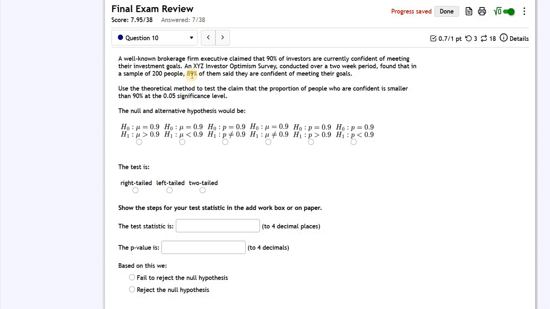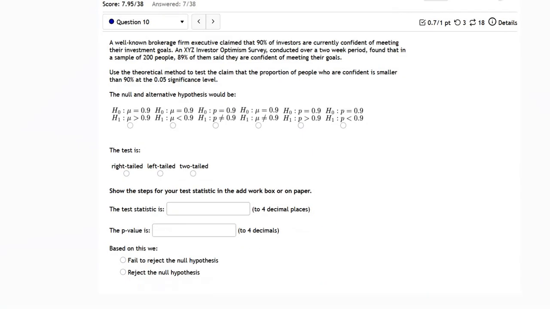Use the theoretical method to test the claim that the proportion of people who are confident is smaller than 90% at a 5% confidence level, or 0.05. So this question is clearly, let's dissect what we have here. I'm just going to pull the notes here. I'm going to highlight a few things.